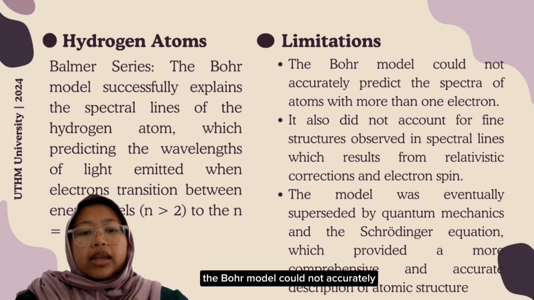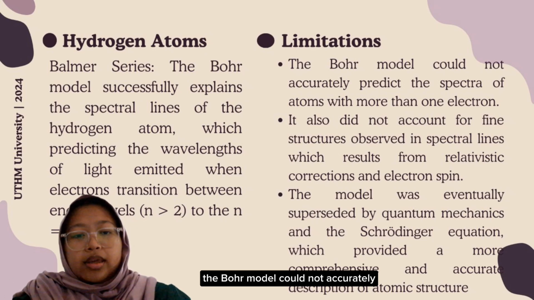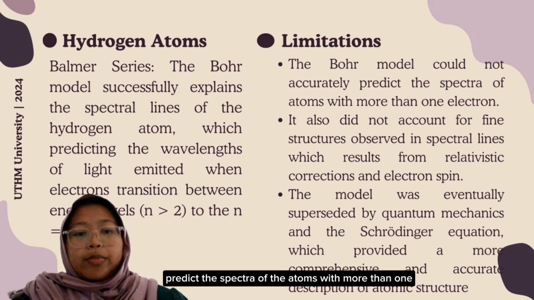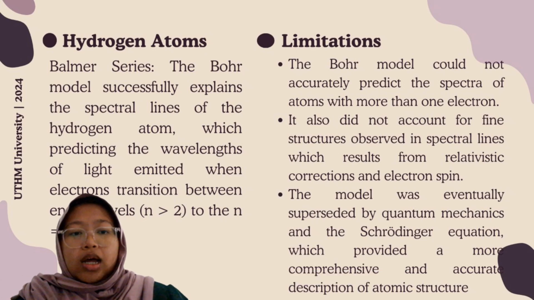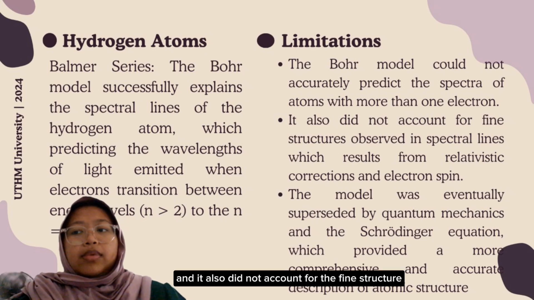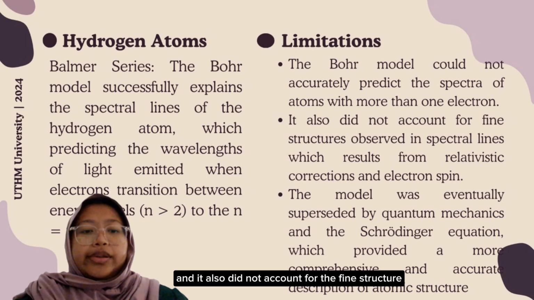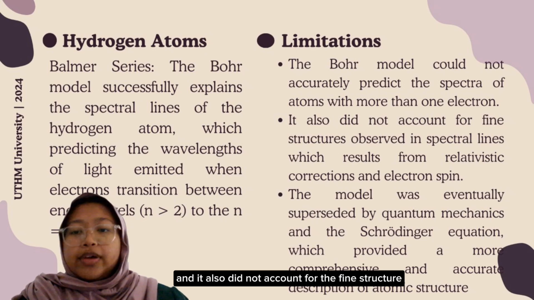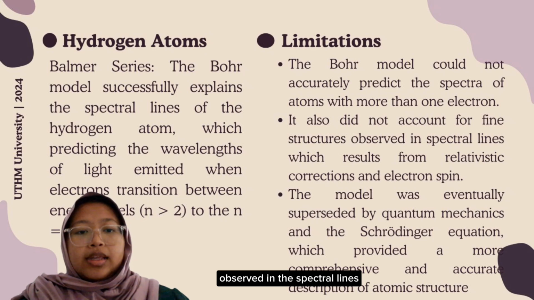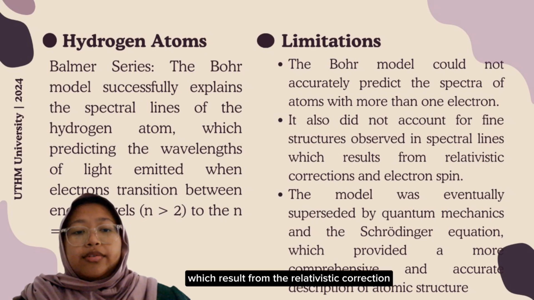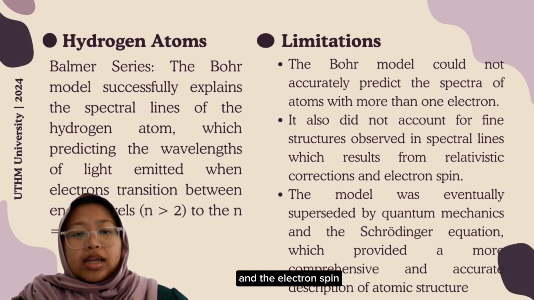The Bohr model could not accurately predict the spectra of atoms with more than one electron, and it also did not account for the fine structure observed in the spectral lines, which results from relativistic corrections and the electron spin.